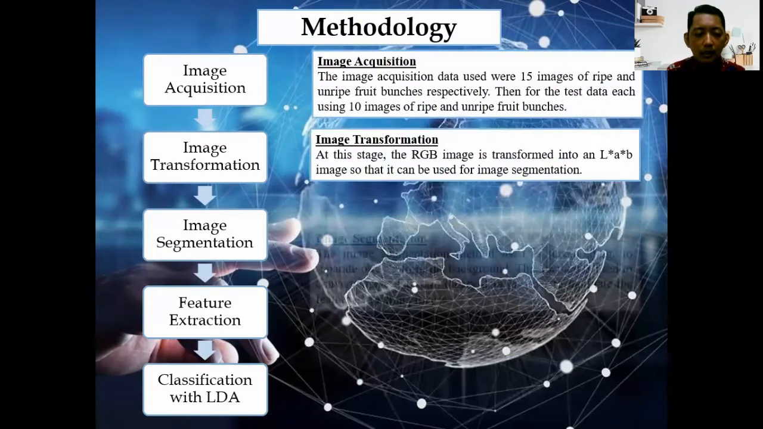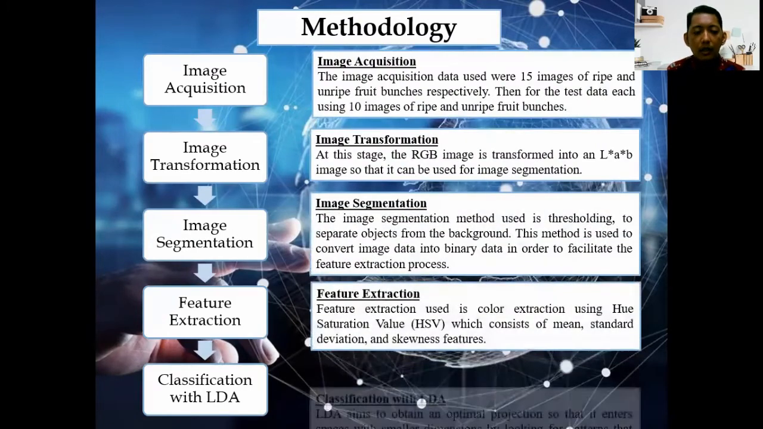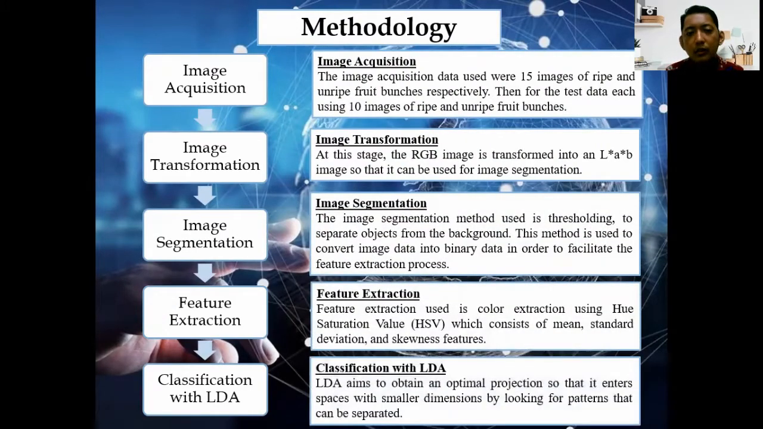The following are the stages of the research carried out. Image acquisition. The image acquisition data used were 15 images of ripe and unripe fruit bunches respectively. Then for the test data, it's using 10 images of ripe and unripe fruit bunches.